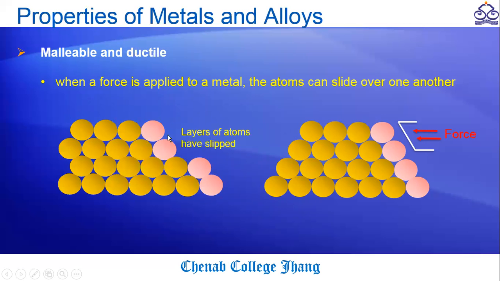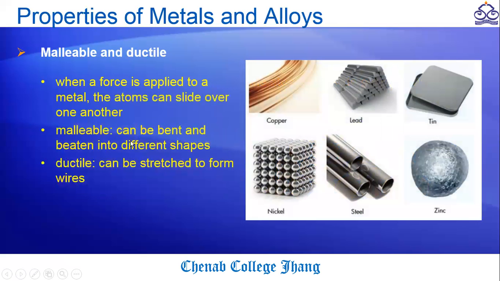The layers of atoms slip over the lower layers, and due to this slipping they form different shapes but do not break, because they are malleable. So malleable means it can be bent and beaten into different shapes.